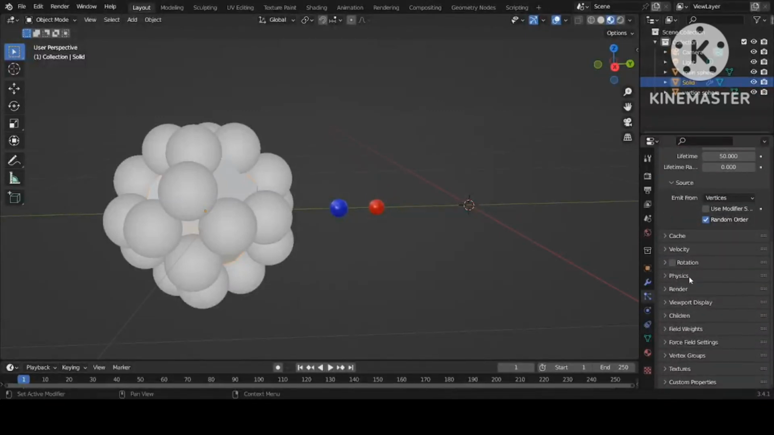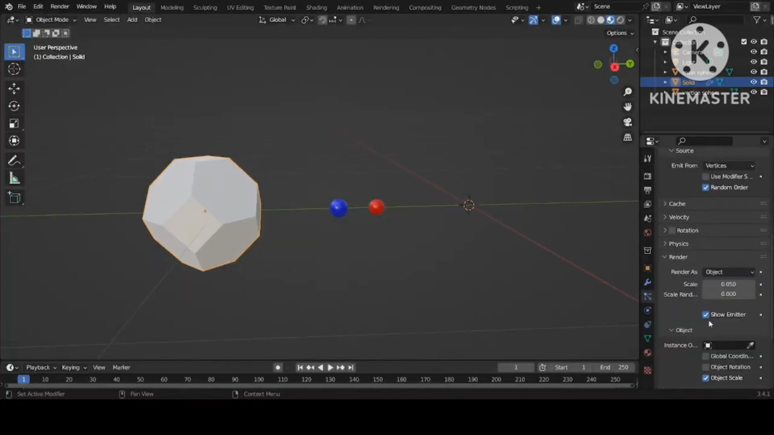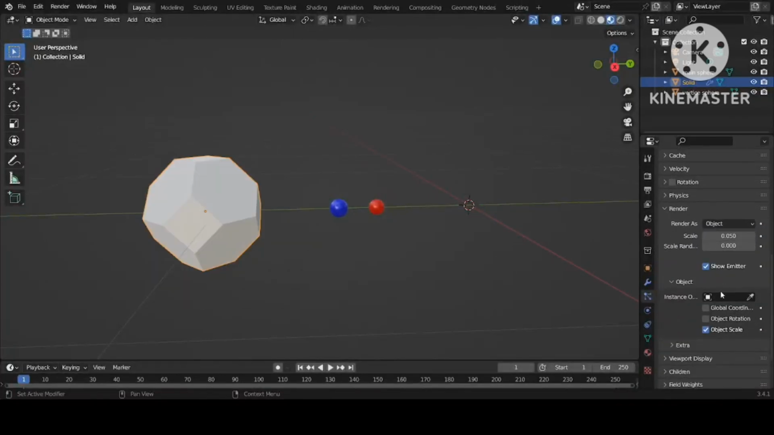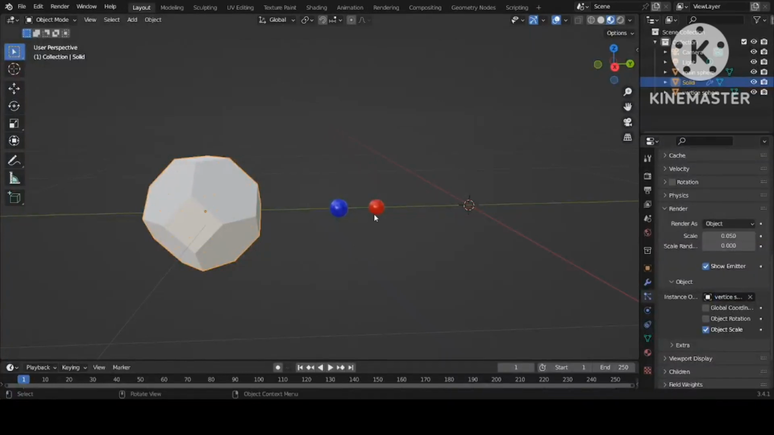Now go to the render and render as, make it from halo to object for a specific object, because we want to fill this sphere with a specific object. So now click Object and you will come up with this window. Select which one you want to be on the vertex of the sphere. So select vertex sphere.